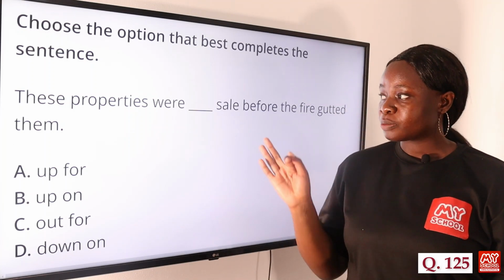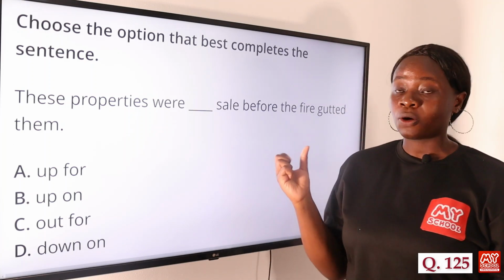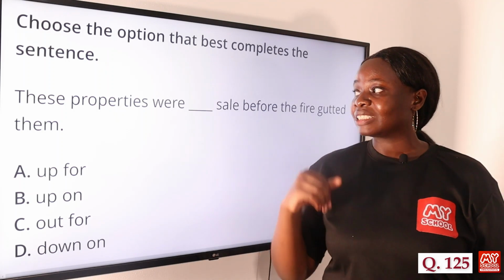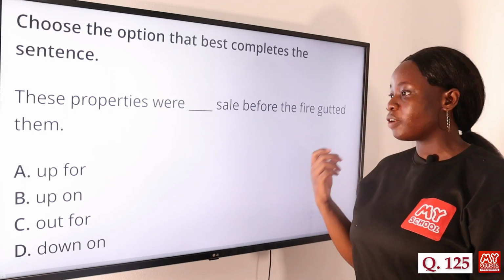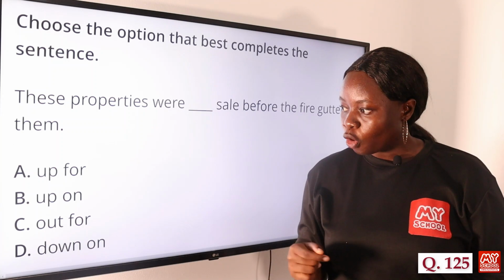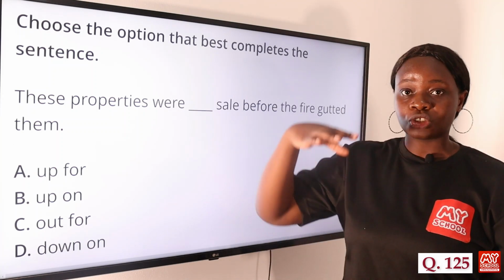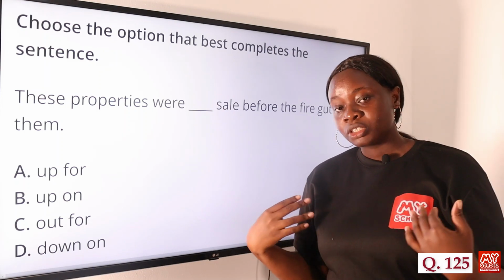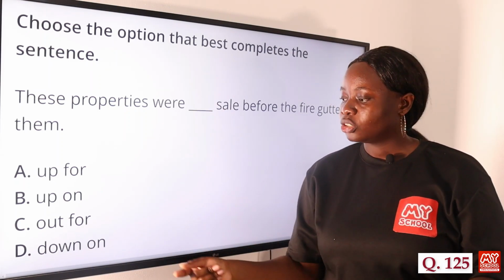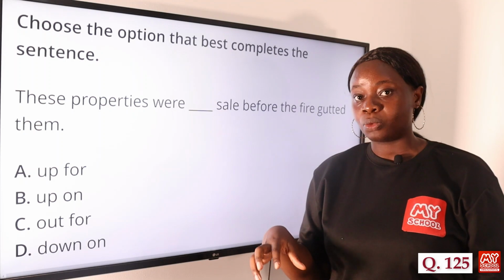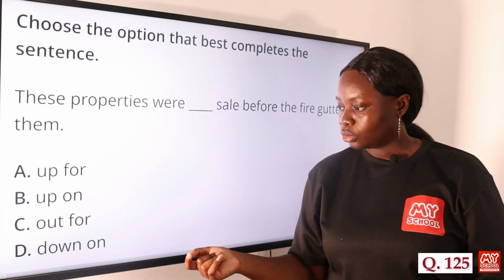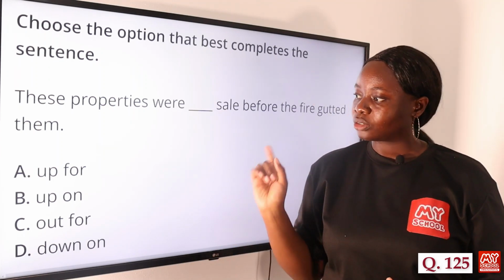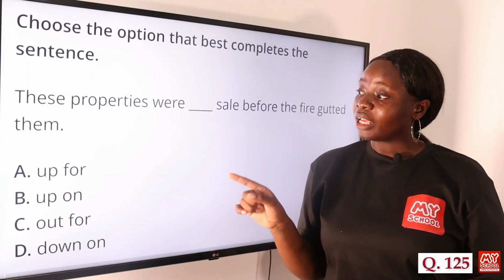Up for is the appropriate prepositional phrase to use in this particular context. It means that the properties were available for sale before the fire gutted them. So you make use of up on when you are saying something is up on the roof, for example. Then you use out for maybe when you're saying someone is out for revenge. Then down on, when you look down on someone, you denigrate someone. So down on can't be the answer to this question. So the answer to this question is option A, up for.